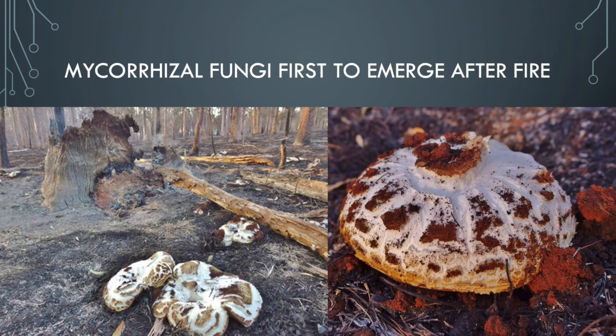So it makes sense that if the conditions are right, these fungi will actually come up, disperse their spores, and colonize new seedlings coming up, having their spores available in the environment to regenerate and restore this ecosystem as soon as possible, to get things moving again, to colonize as many plants as possible, to help the environment recover, for plants to get nutrients, and for the seedlings to start growing rapidly. So yes, the fungi are protecting themselves as well by doing that, but their role in the ecosystem is to provide that service, to colonize as many plants as possible for nutrient access for those plants.